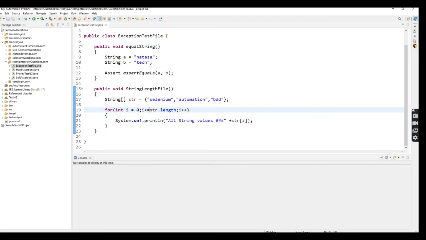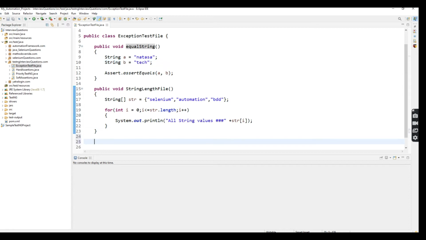Here you can notice one thing: in this equalString method, string A and string B should not match, which means they should not be equal, but I'm using assertEquals. In the stringLengthFail method, the indexes are 0, 1, 2, but I'm using the condition less than or equal to. So both methods should fail only.